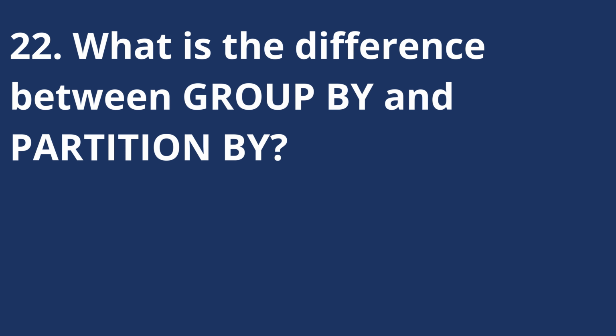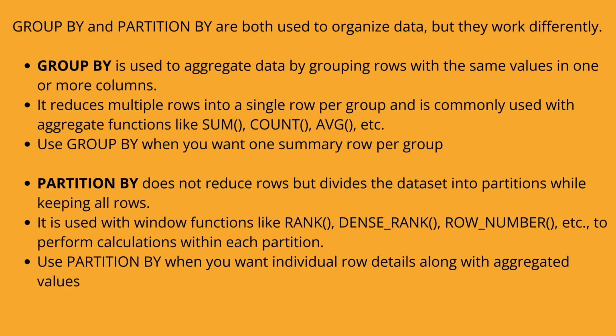What is the difference between group by and partition by? Group by and partition by are both used to organize data, but they work differently. Group by is used to aggregate data by grouping rows with the same values in one or more columns. It reduces multiple rows into a single row per group and is commonly used with aggregate functions like sum, count, average, etc. Use group by when you want one summary row per group.